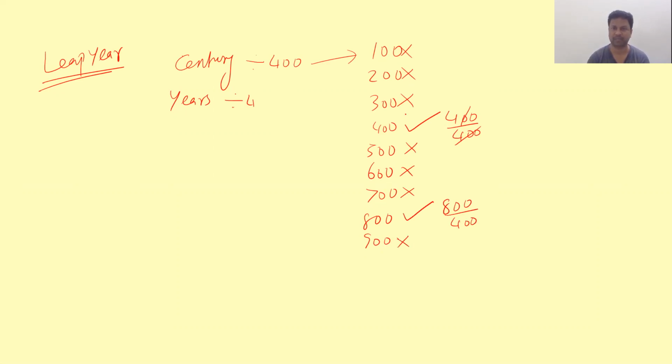So like this, the centuries must be divided by 400. Other than centuries, the year must be divided by 4.